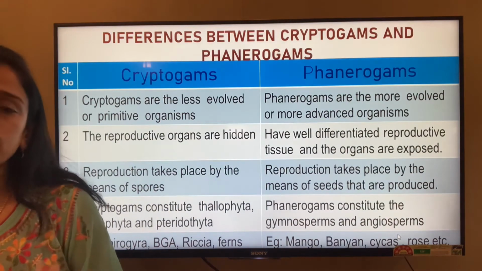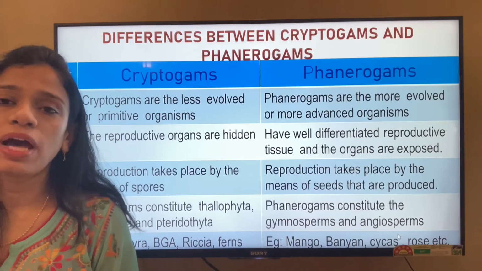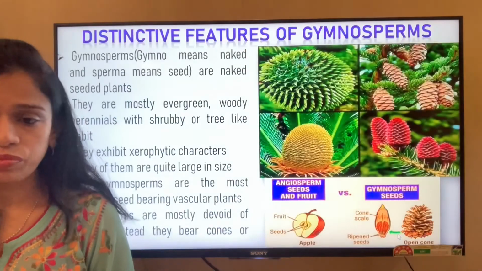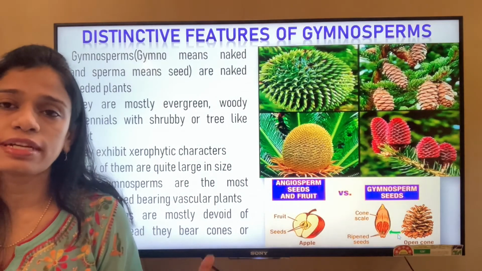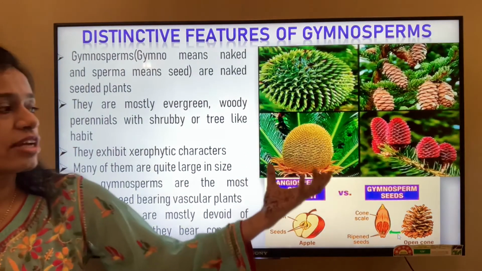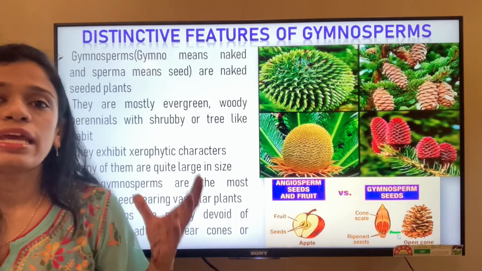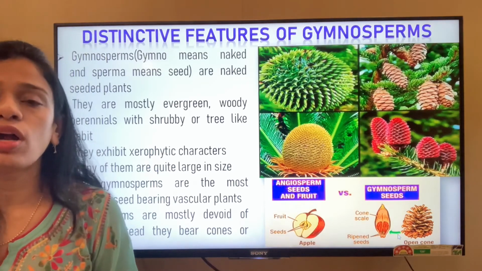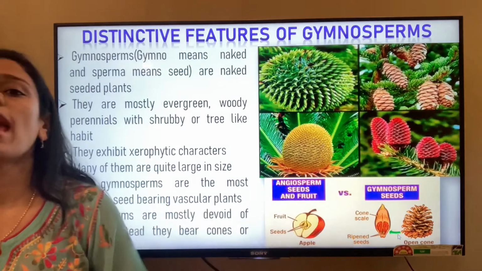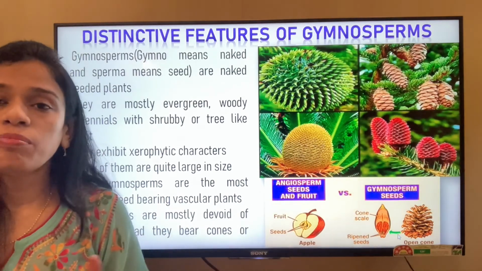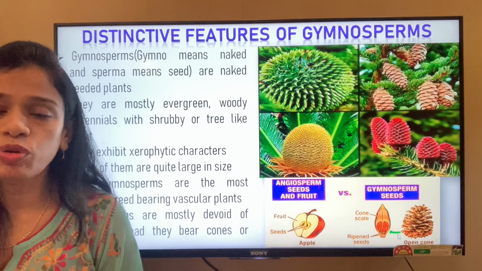So let's understand the salient features of the next group of the plants, that is the gymnosperms. As you can see, I was talking about their reproductive organs, that is the cones, and they are so vibrant, so big in nature that they are to be noticed. They do not remain unnoticed. They look beautiful in nature. Believe me, if we see the cycas, the pinus, the cones, they are really very beautiful.